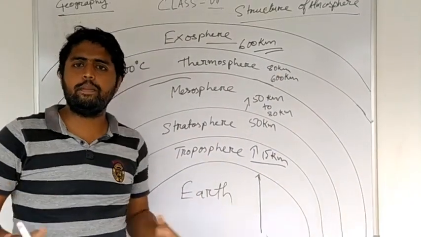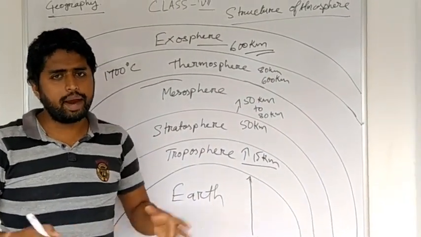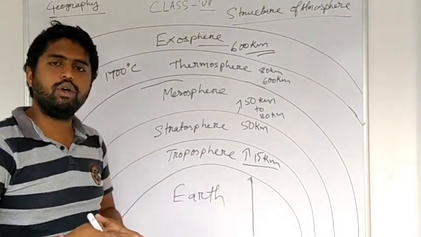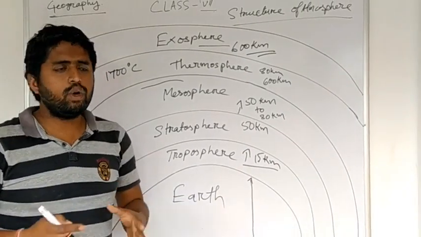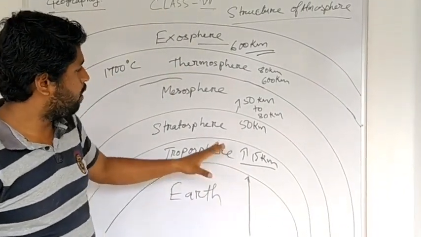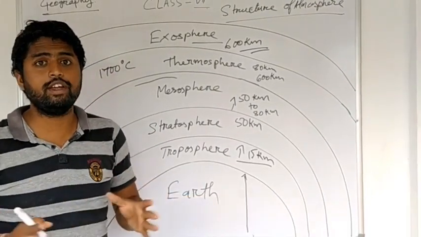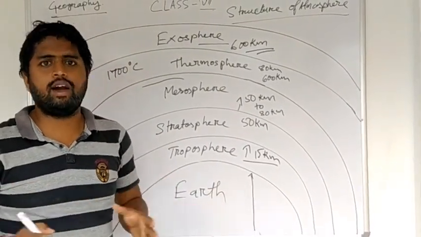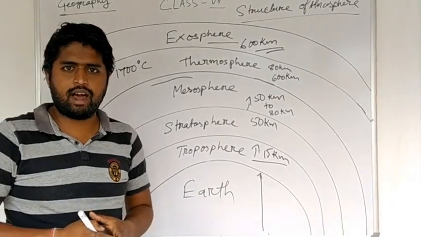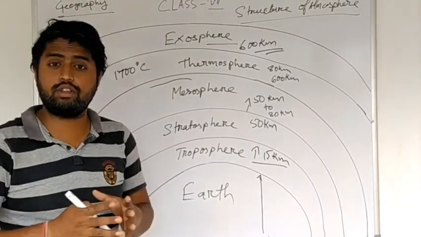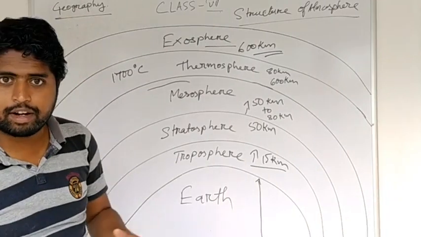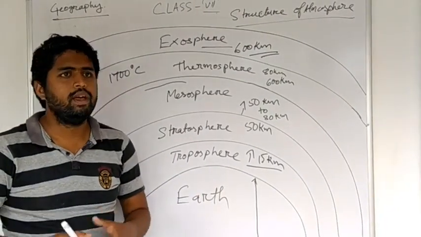All these layers of atmosphere are equally important for our earth. Why is it important? Because all these layers save the earth from various space hazards. What kind of space hazards? It saves us from UV rays, ultraviolet rays which come from the sun.